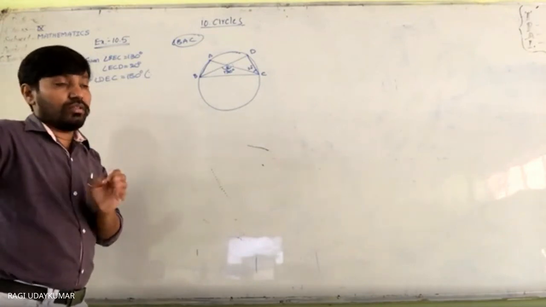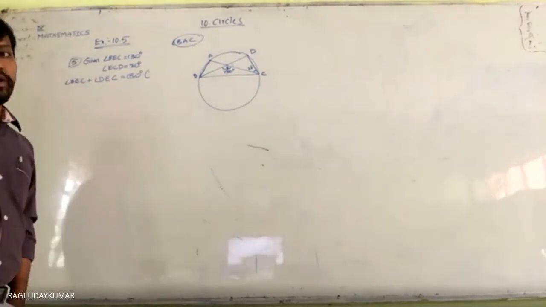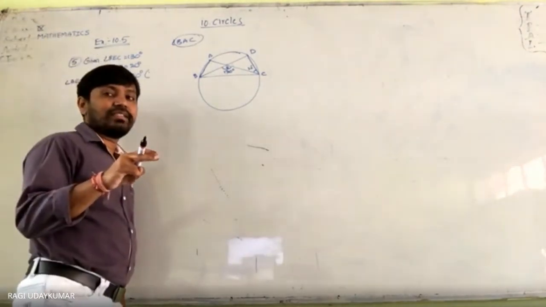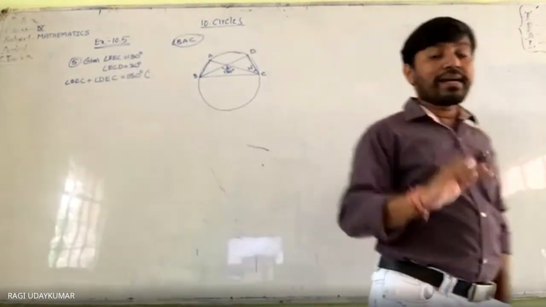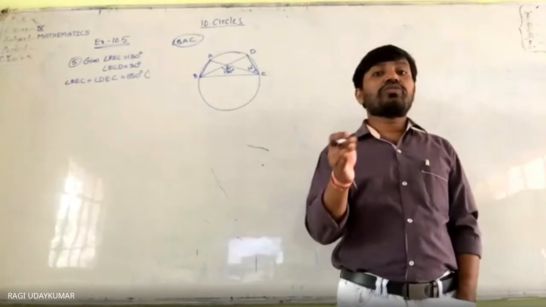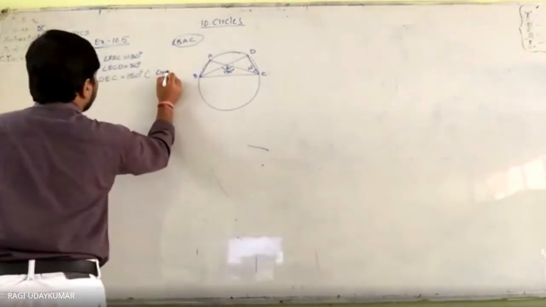You should use linear pair because it forms a straight line. Two angles sum is 180 degrees is nothing but the two angles are called supplementary angles. But two angles if form a straight line, it is called a linear pair. The reason should be written as a linear pair.